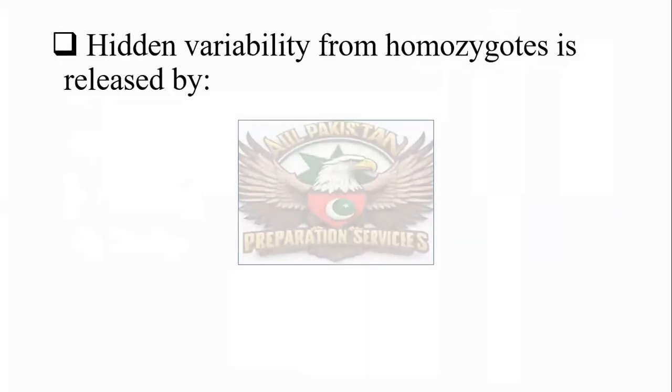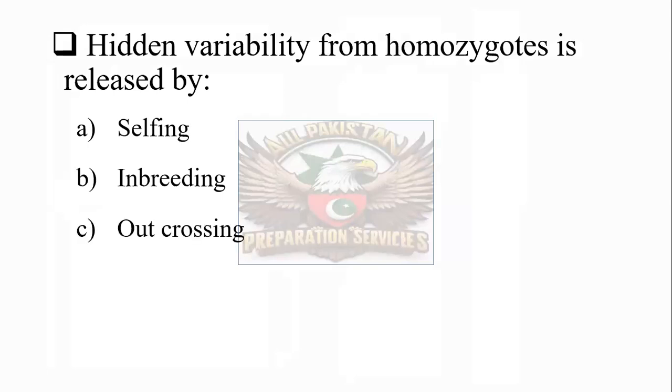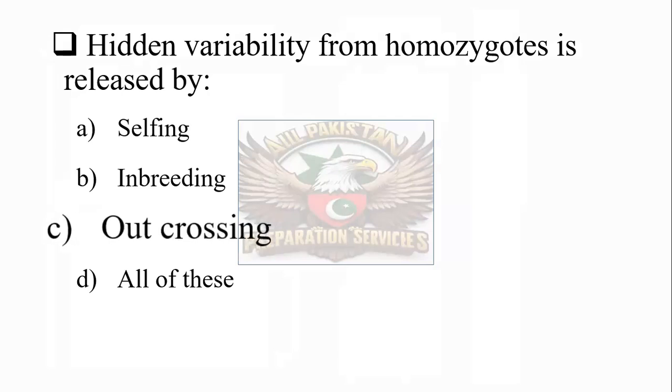Hidden variability from homozygotes is released by selfing, inbreeding, outcrossing, or all of these. And the correct one is outcrossing. Hidden variability from homozygotes is released due to outcrossing.